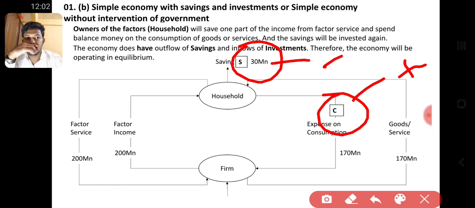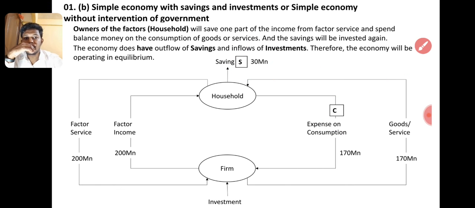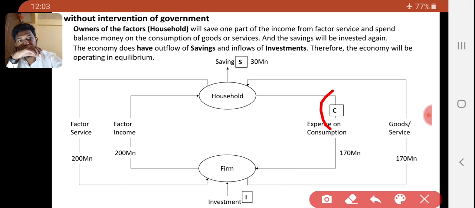Then that 30 million will be invested again in the firm. It's inflow, I. So C and I are the inflow. Outflow is only S, right? So this is both inflow and outflow, right?